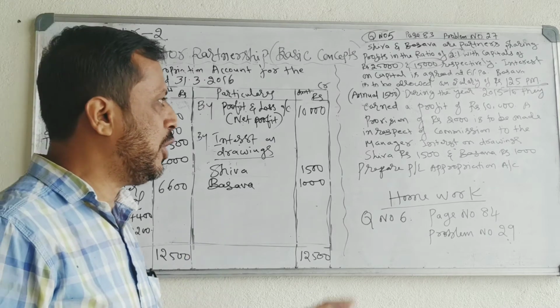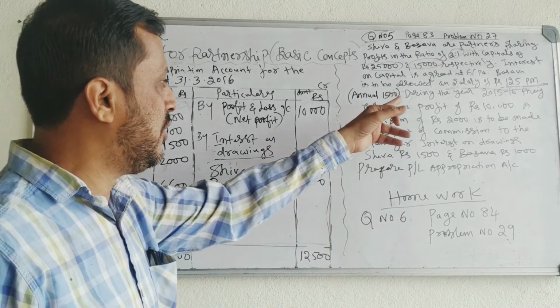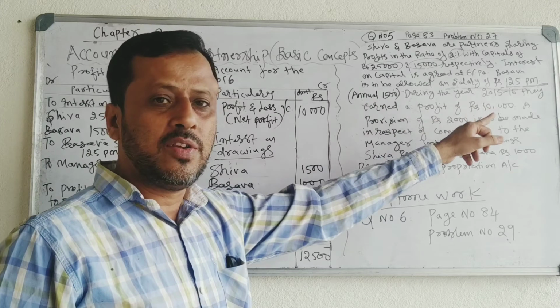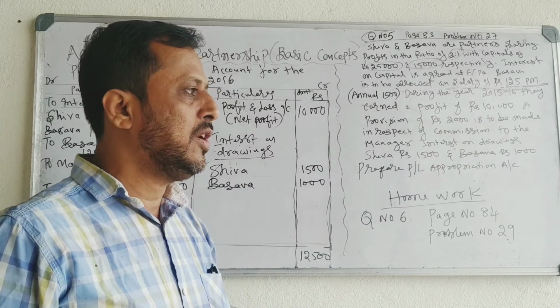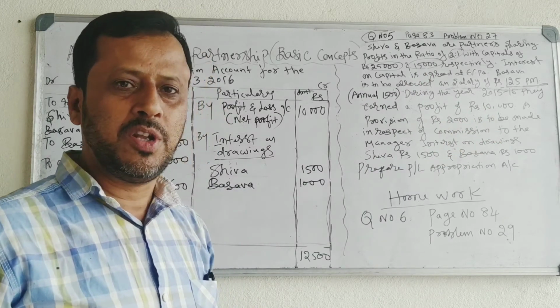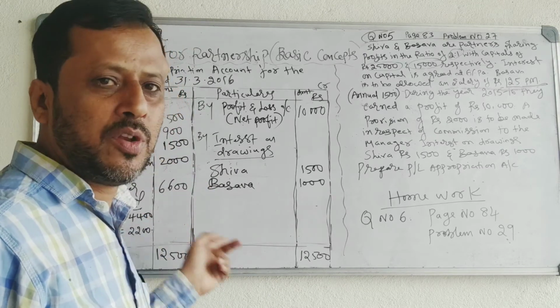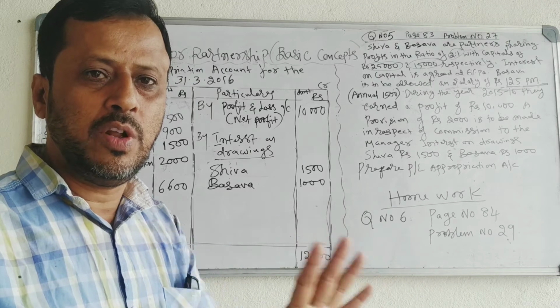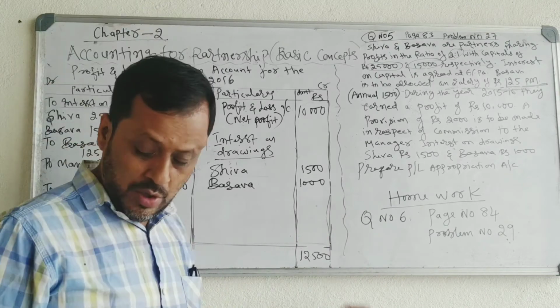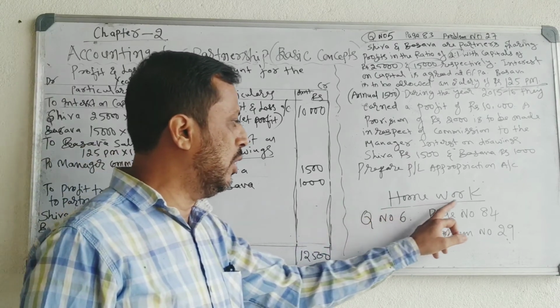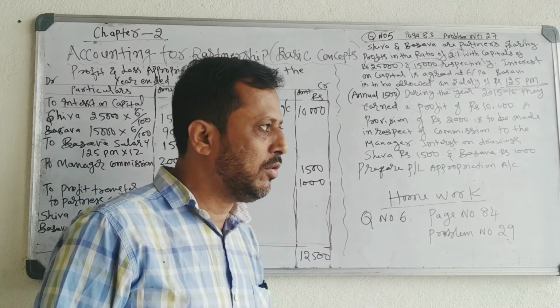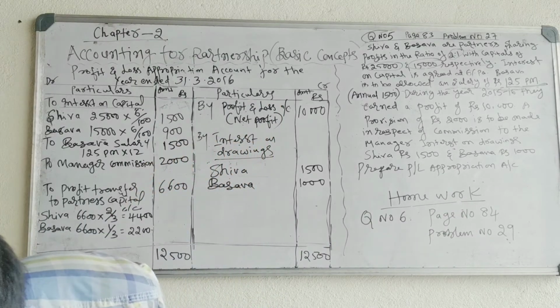Just in this problem you have one difference, that is, I have changed the annual salary into monthly salary. You keep in mind, if a monthly salary is given in the examination, then you have to take the salary into the profit and loss appropriation account by multiplying with the 12 months. Okay. Then you have one more problem to work at home. Okay, I will give the question number and I will explain the problem.